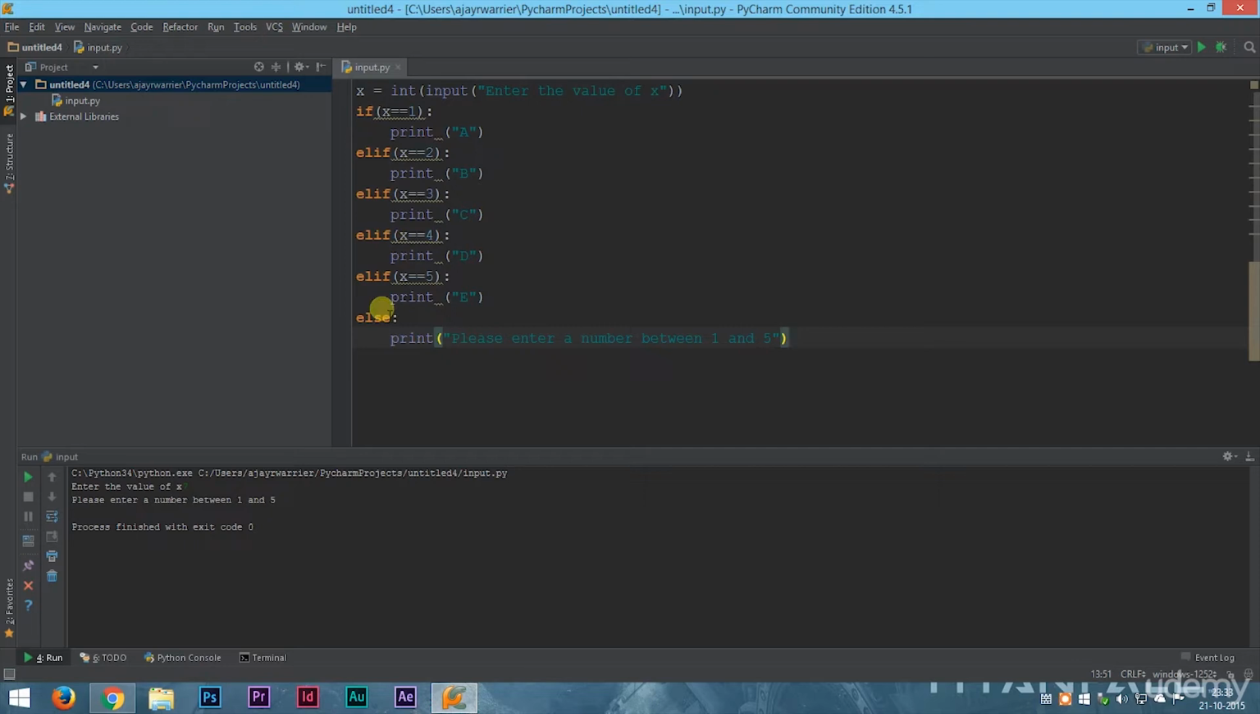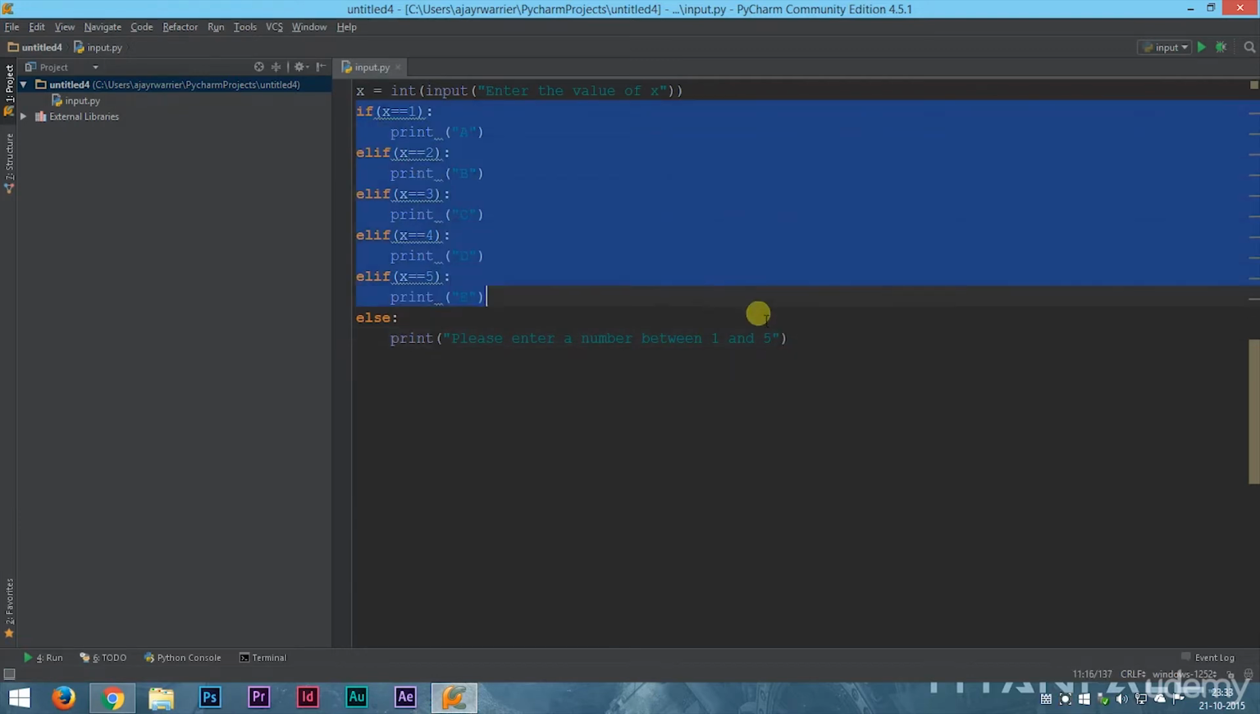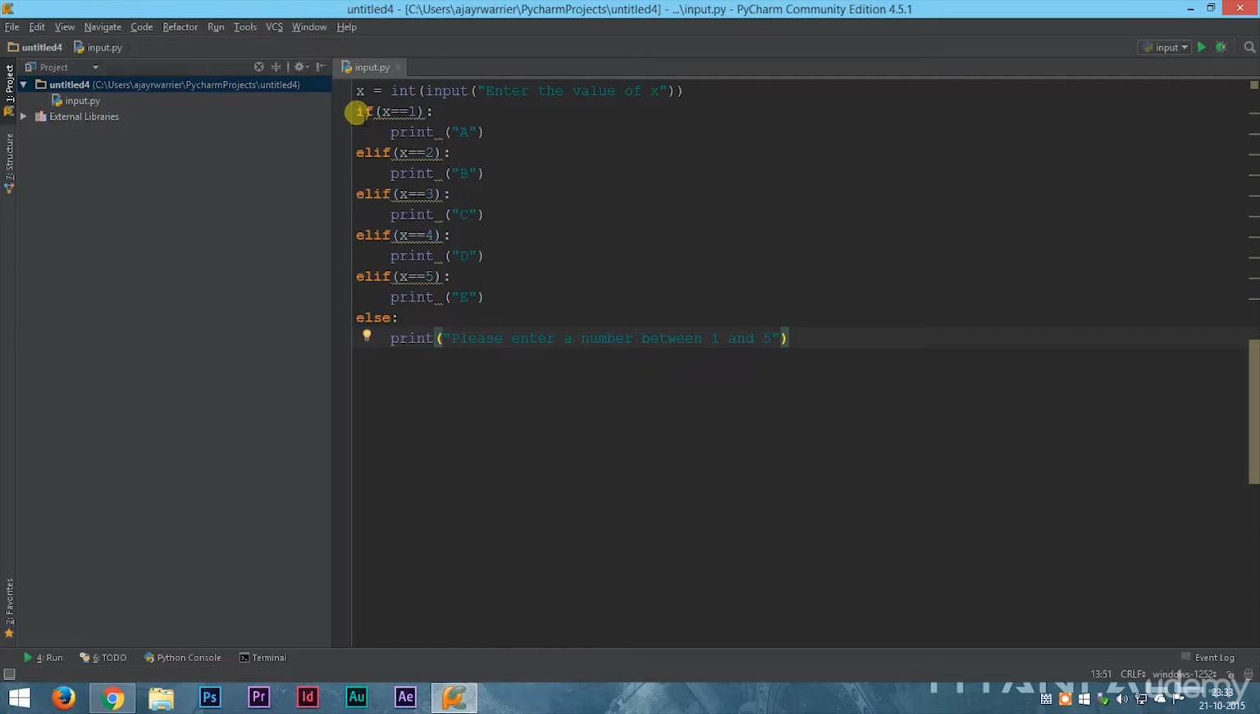Using if, elif and else like this is called the if, elif, else ladder. It works like a ladder, so it is called the if, elif, else ladder. Now I'll explain these three conditional statements once again. First, the if statement condition will be evaluated. It will check if x is equal to 1. Now if x is equal to 1, it will print the value a and stop the program there.